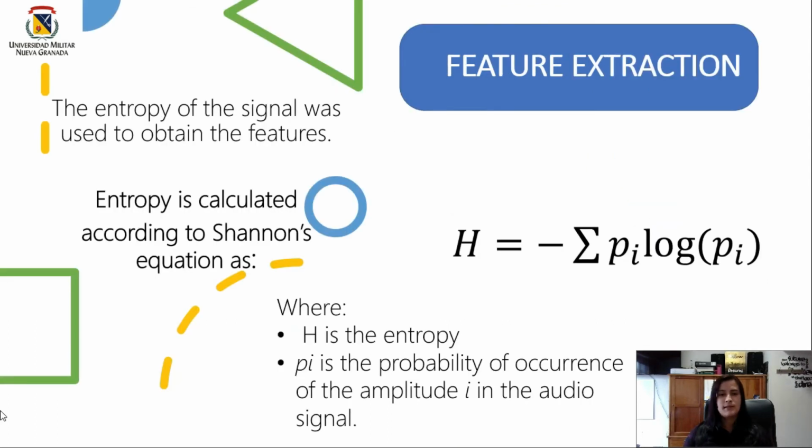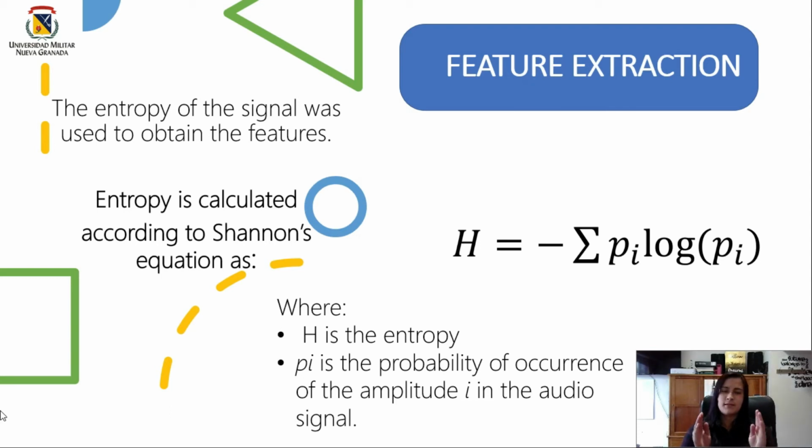After that, we made the feature extraction to build the data set. The entropy of the signal was obtained using Shannon's equation that is shown here, where H is the entropy, and p_i is the probability of occurrence of the amplitude i in the audio signal. So this is what we did.